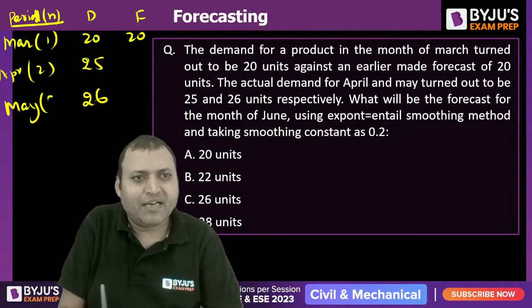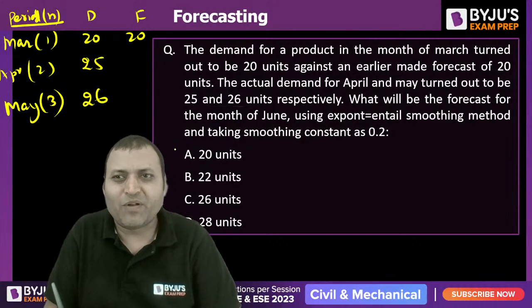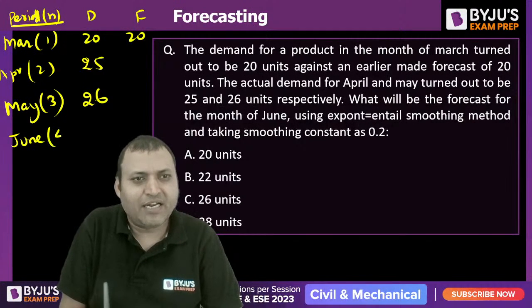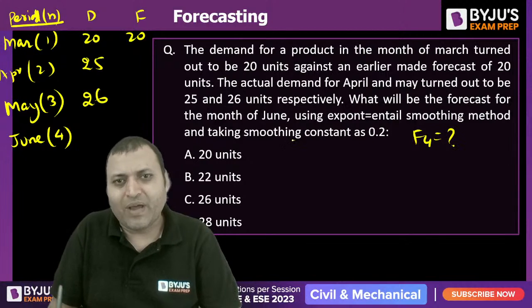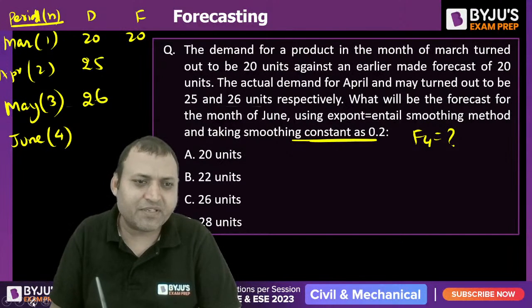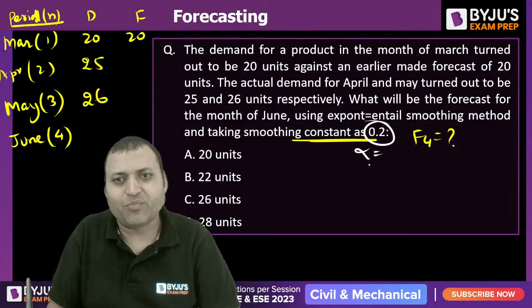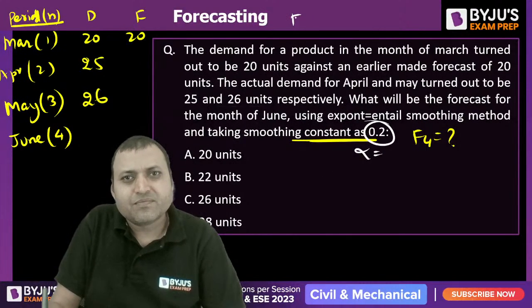April and May, that is periods 2 and 3. What will be the forecast for the month of June? June is period 4. We need to find out F4 when the exponential smoothing coefficient is 0.2, alpha is equal to 0.2. Can you solve it? So we can find out F2.